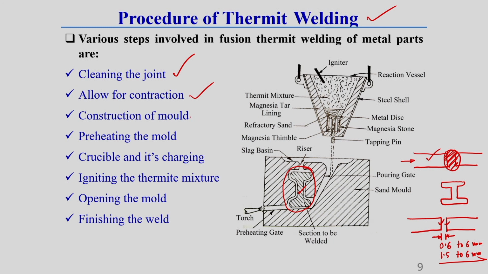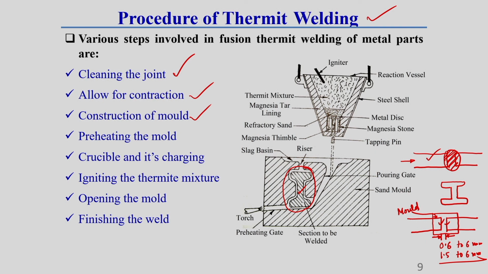Then construction of mold. After cleaning and providing this gap, we have to make a mold around this joint. Mold is sometimes written as MOULD, or sometimes as MOLD also. You should keep this in mind.